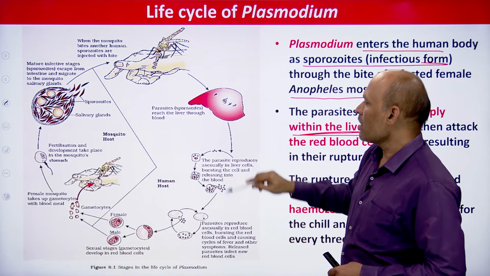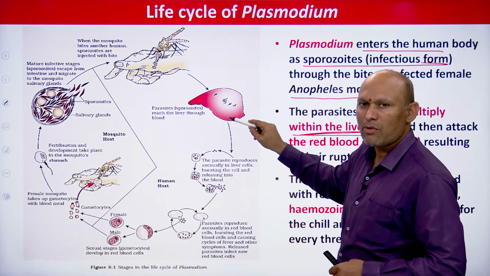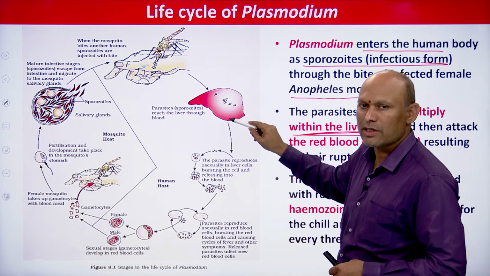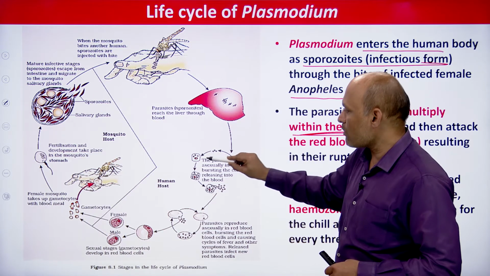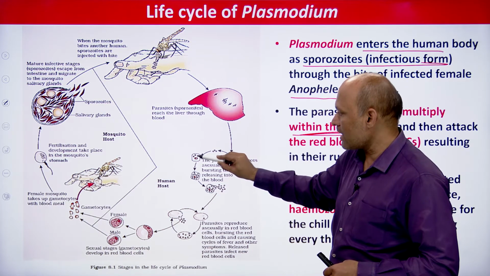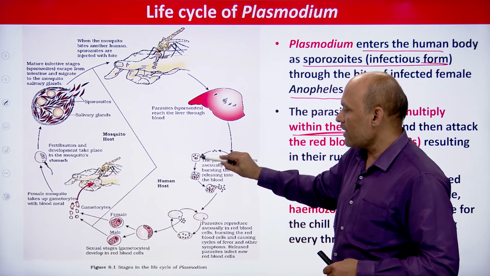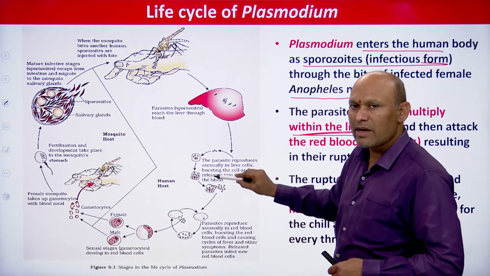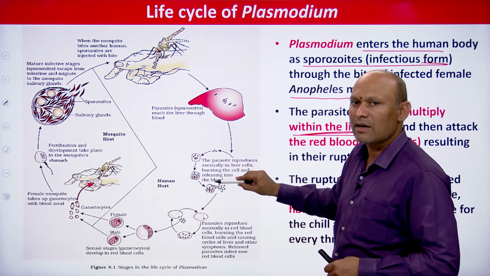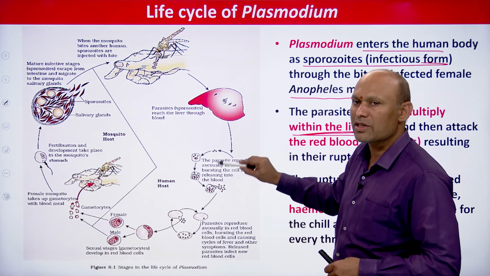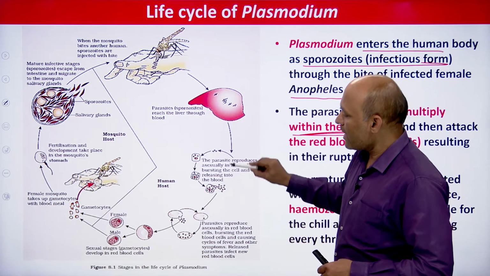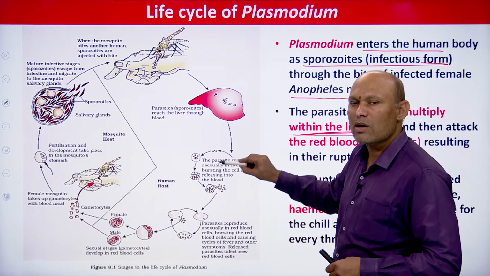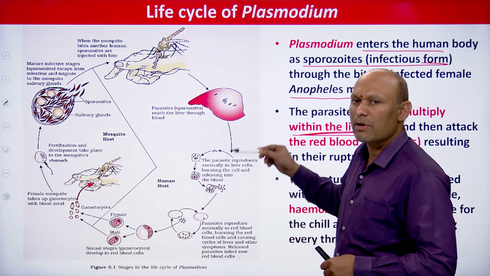It's very simple. And after entering the liver, these sporozoites, infective stages of the Plasmodium vivax, attack hepatocytes. See, parasites are attacking hepatocytes, and in hepatocytes they are undergoing multiplication. So in this way parasites are increasing their number by undergoing asexual multiplication in liver cells. Again these stages attack liver cells. In this way they increase their number.